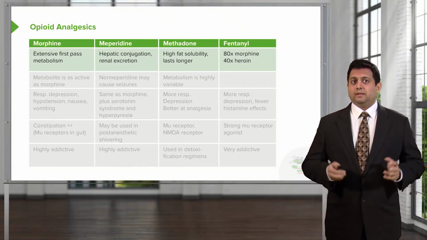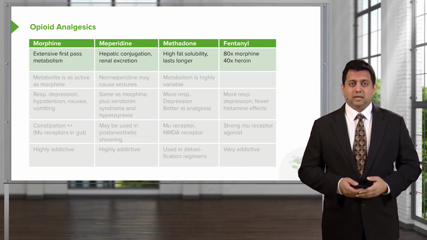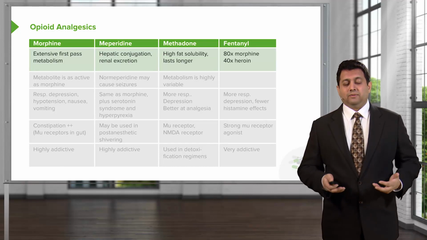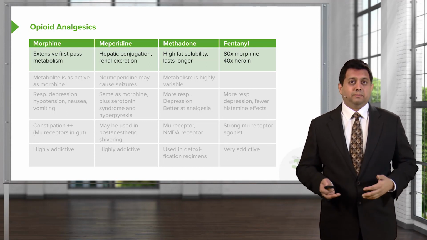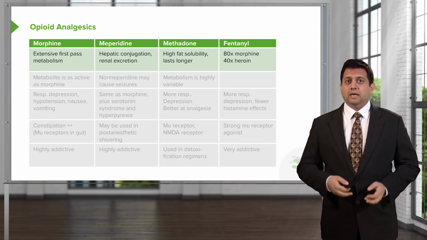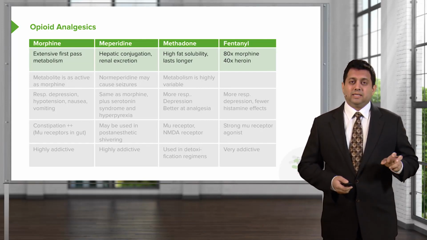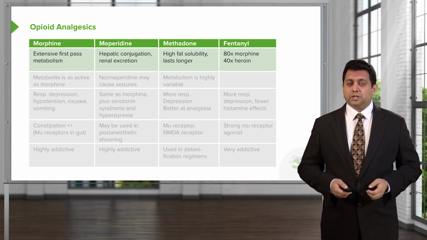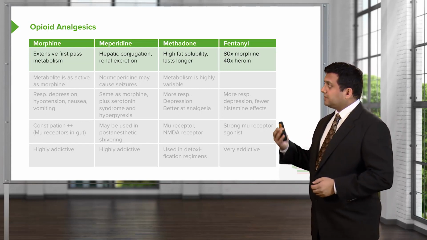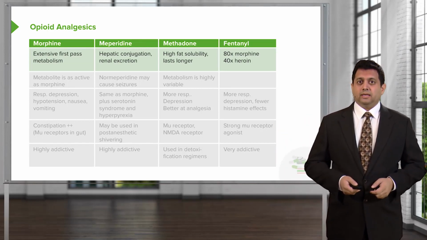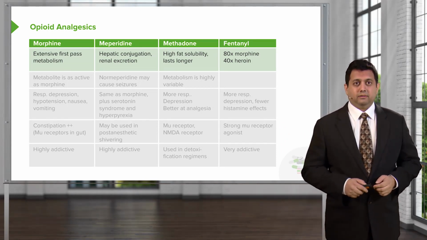Let's start off with the metabolism of these drugs. Morphine has extensive first-pass metabolism, so if taken orally, it can be very inactive because most of it will get dumped into the bowel. Meperidine has hepatic conjugation and renal excretion. Methadone has high fat solubility. This is an important consideration because we tend to use this for detoxification programs, so given once, it'll stay in the body for a long time. Now, fentanyl is a very potent opioid. It is 80 times more powerful than morphine and 40 times more powerful than heroin.